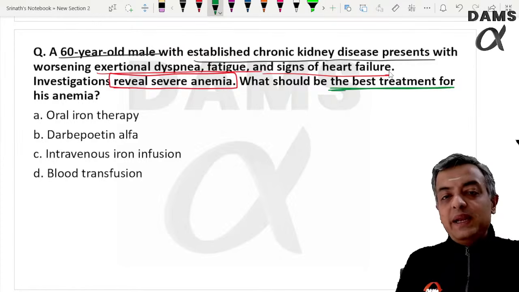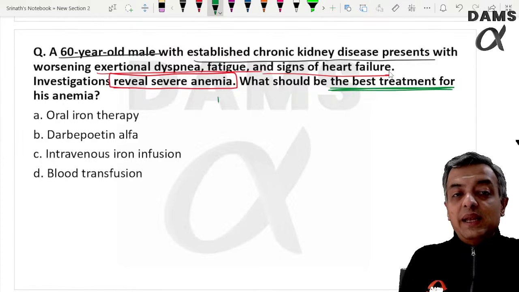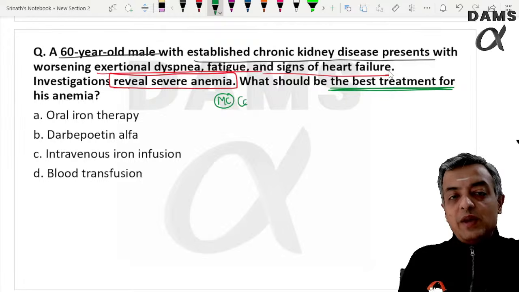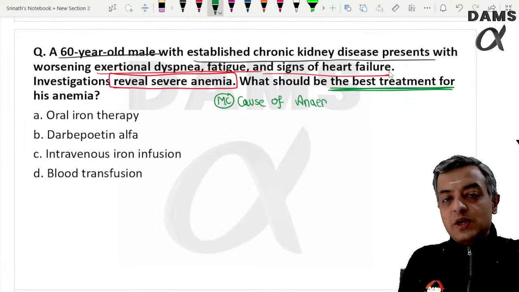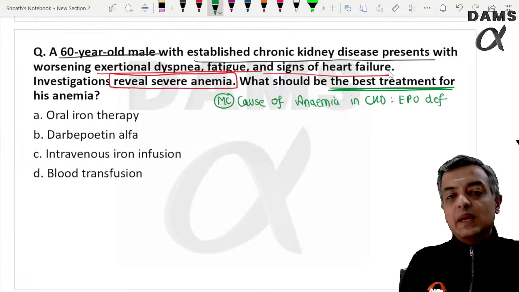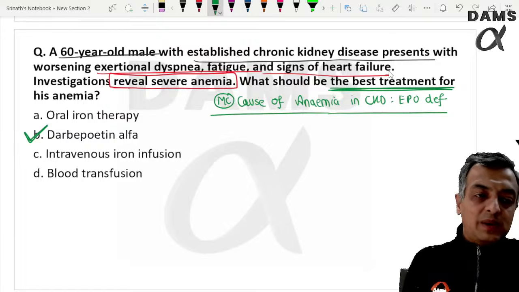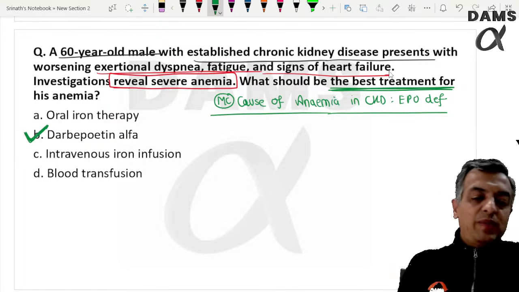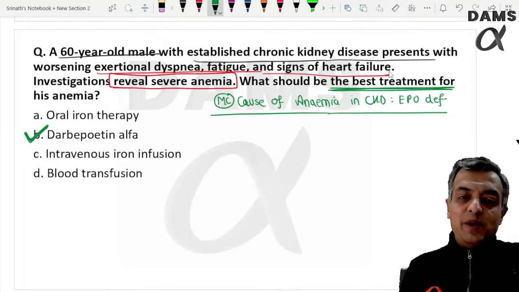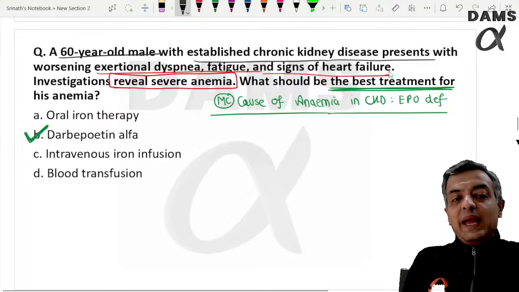If no details are given, statistically we know the most common cause of anemia in CKD is erythropoietin deficiency. So in the absence of detail about the iron store, the best treatment would be to put the patient on erythropoietin.